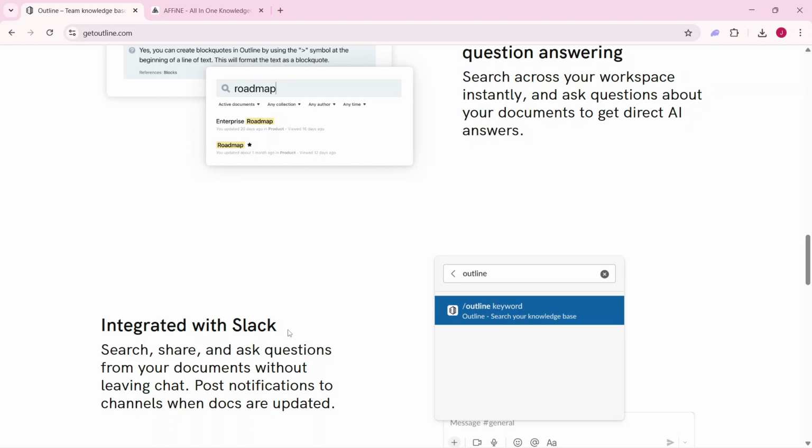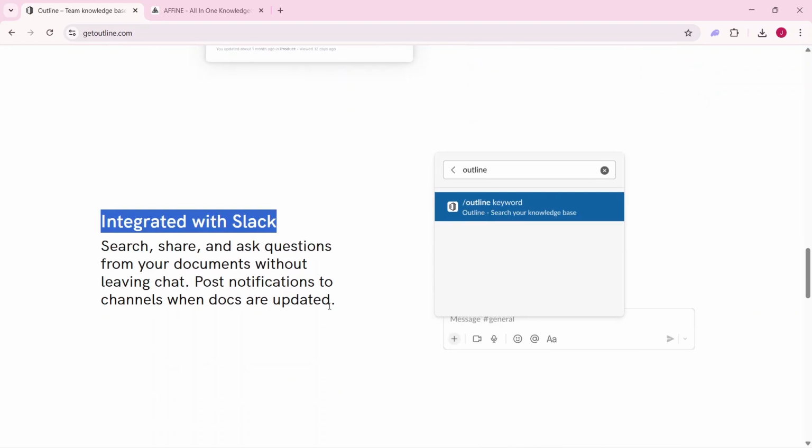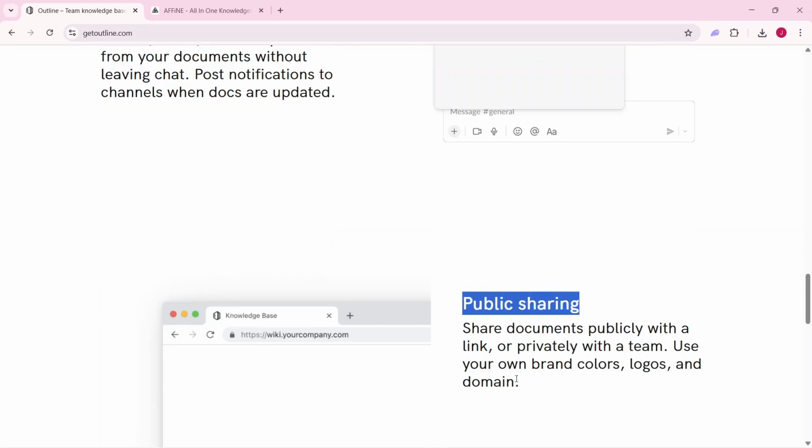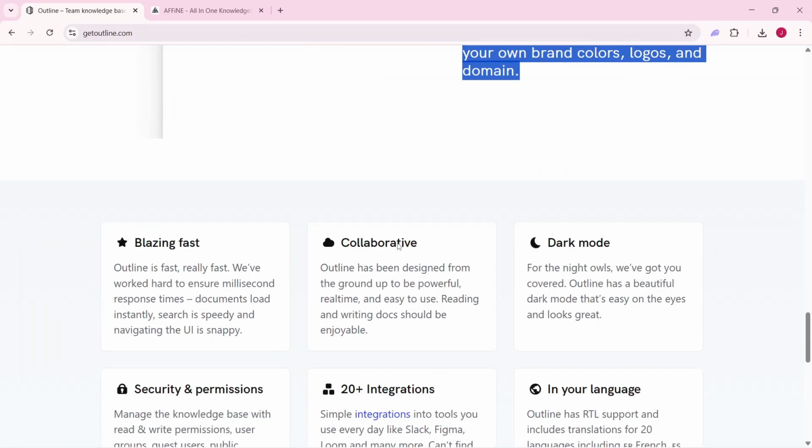Outline, for example, simply refused to boot unless I plugged it into an external OAuth provider like Google, Slack, or Keycloak, which instantly kills the whole no-cloud dependency dream.